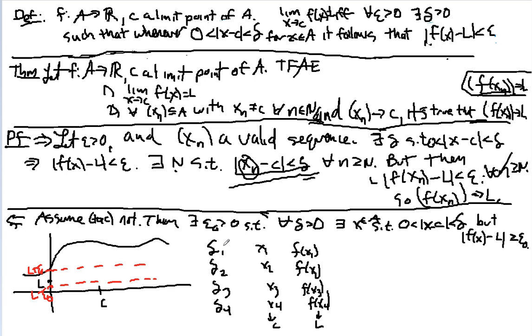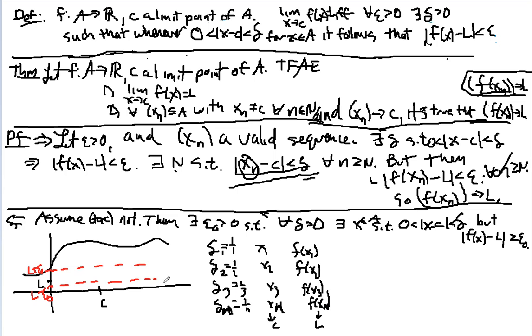And how should I pick this? Well, I'm going to let delta 1 equal 1 over 1, delta 2 equal 1 over 2, delta 3 equal 1 over 3, and let's change this to delta n, x sub n, f of x sub n. That's just going to equal 1 over n.